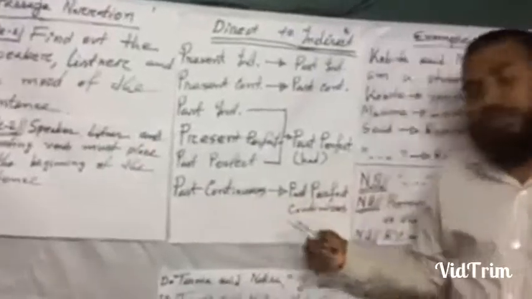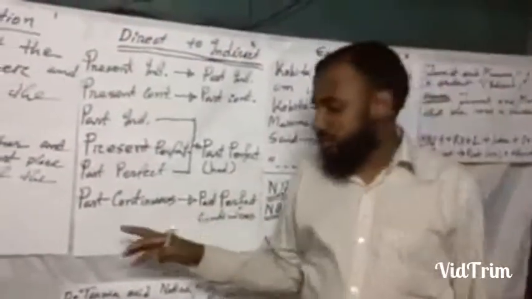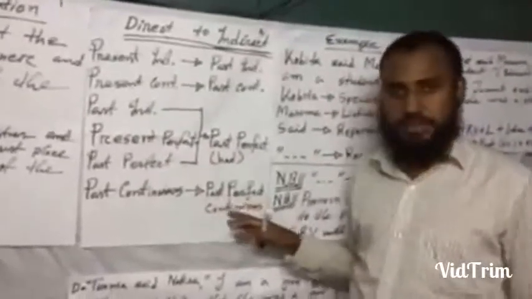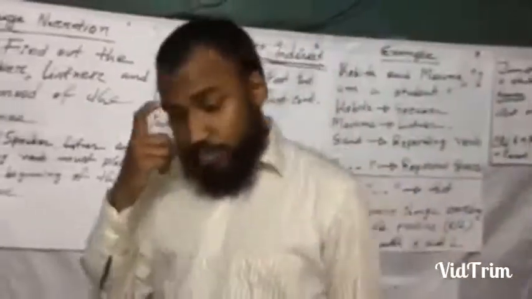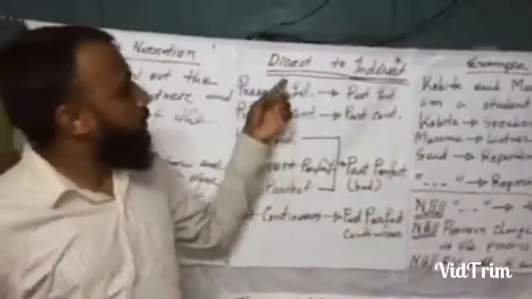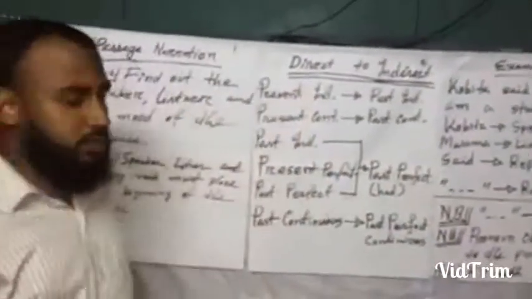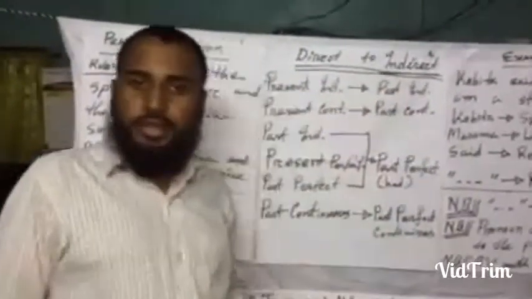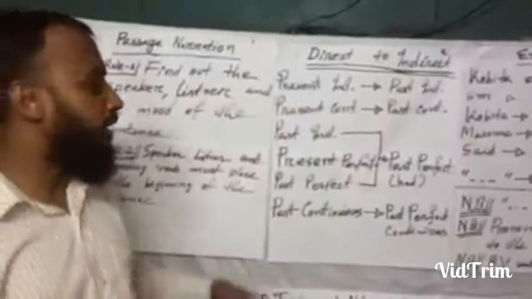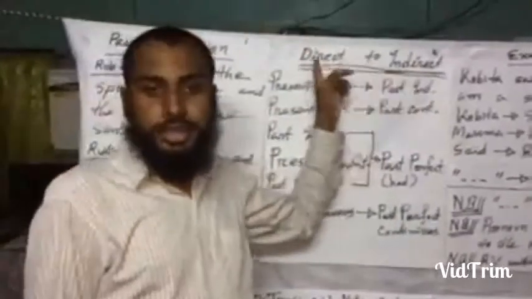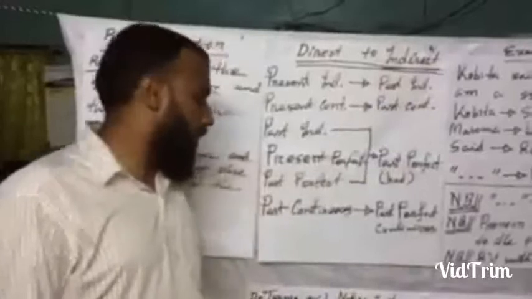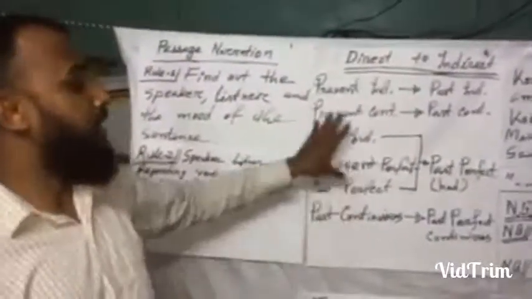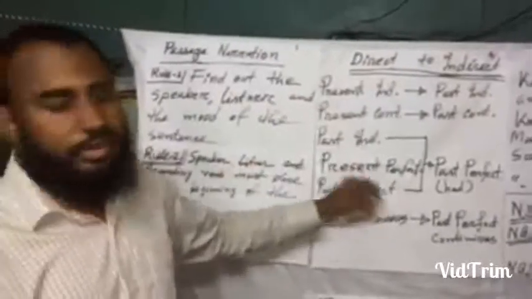Then if you face any sentence in past continuous tense, you must write past perfect continuous tense. So I forgot to say that earlier there are two kinds of narrations, direct and indirect. You have to face in your exam or in your real life changing direct to indirect sentences. So all of you must be careful and remember this structure or this sentence pattern.